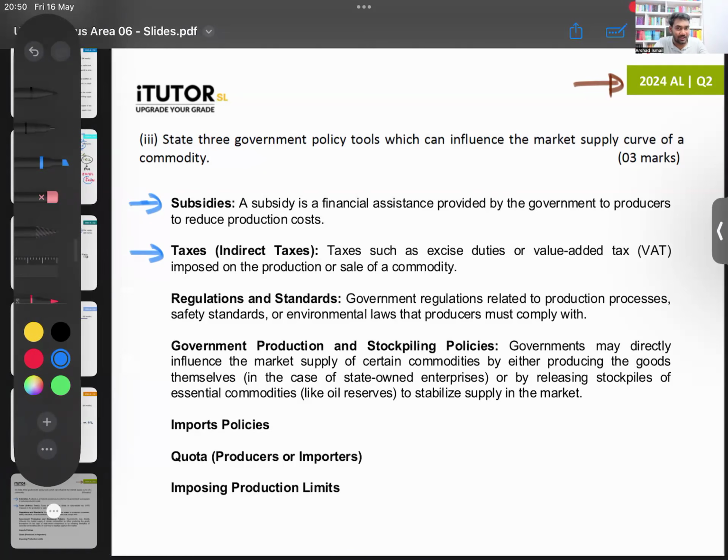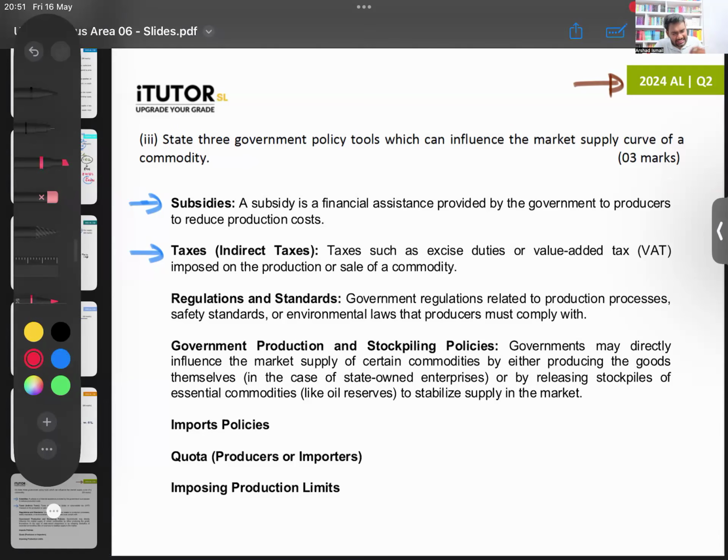Then again, taxes. If you say taxes, there are so many taxes. For example, personal income tax or property tax: those kinds of things might not affect the supply level. So when you say tax, you have to say indirect taxes, taxes on goods and services, like VAT and excise duties, that can affect supply, and give a small explanation. Those two are the points that you definitely should have written.